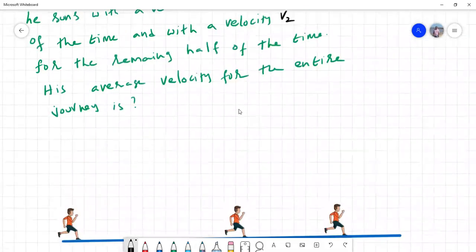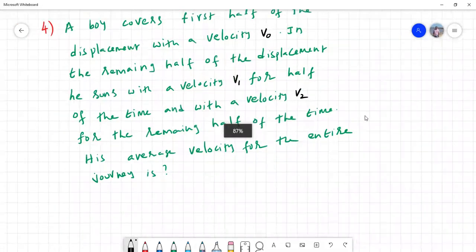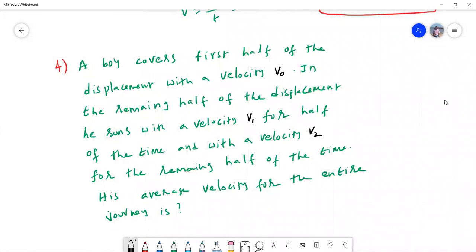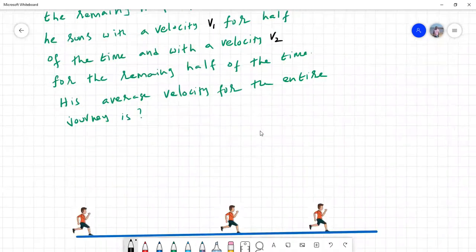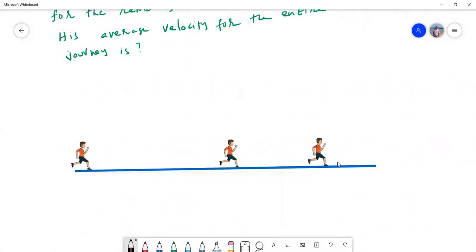This is very important. Listen, first half of the displacement. That means in this problem, let us take this is the midpoint. So from here to here, the displacement is s by 2. From this point to the end of the journey, the displacement is also s by 2, because it is half of the displacement.